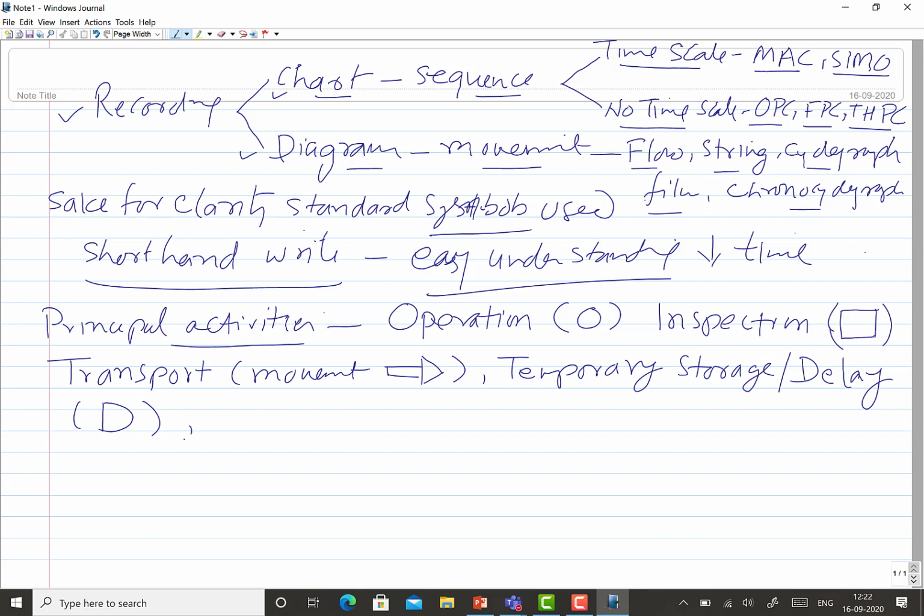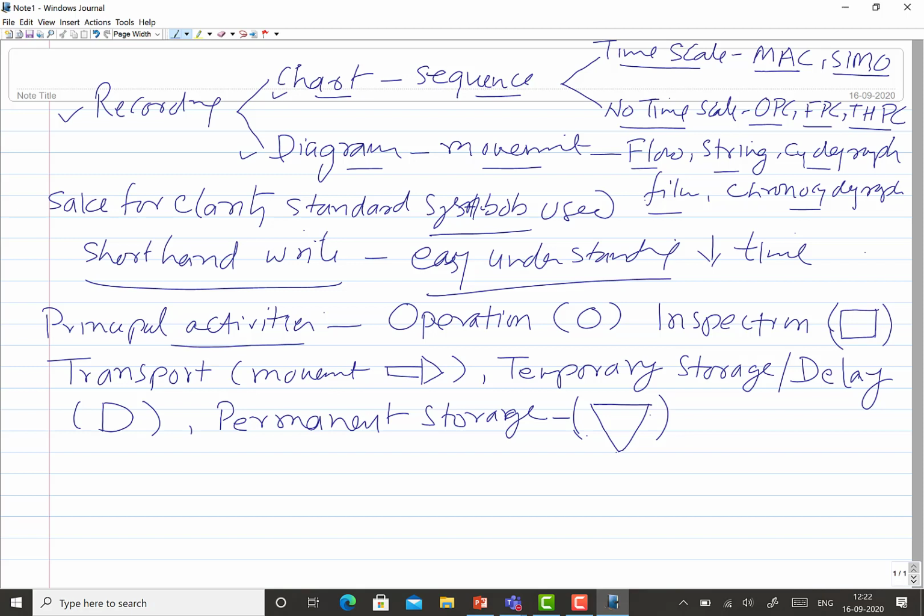And the fifth and last activity is permanent storage. This permanent storage is represented by this triangle like this. Okay, this is an inverted equilateral triangle.